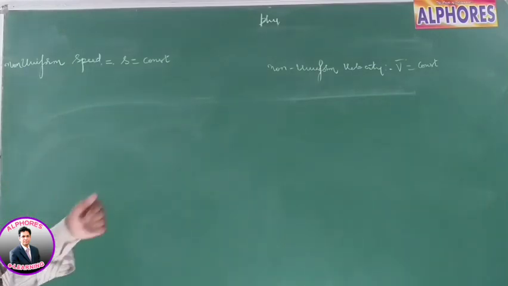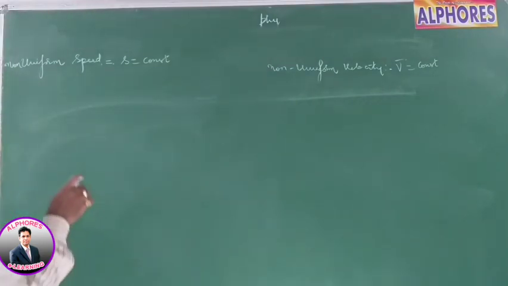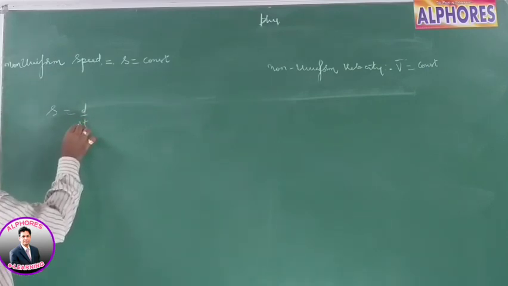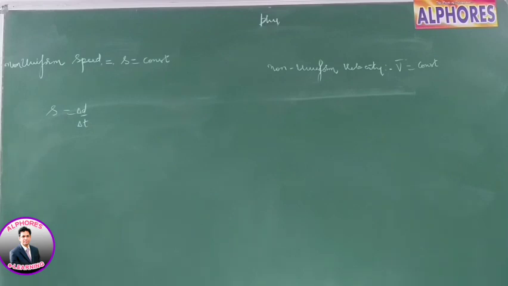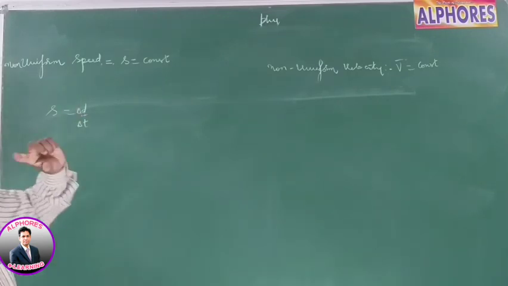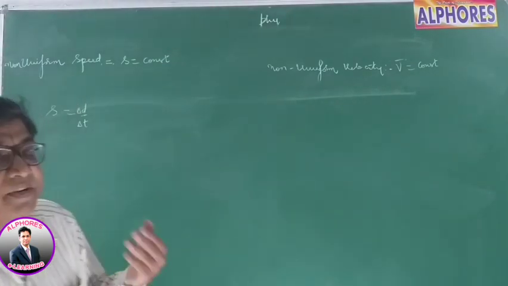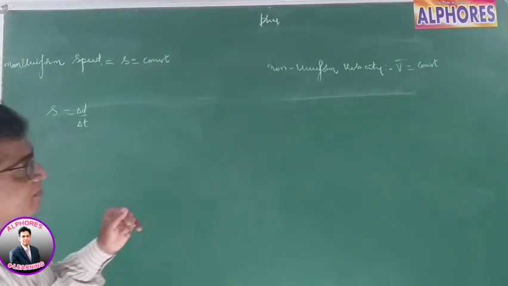If a body covers unequal distances, what do you mean, non-uniform? Speed is distance by time. If I take an interval of time delta t, in this interval of time the distance covered is delta s. For equal intervals of time, if the distances covered are unequal, then it is non-uniform speed. If it is equal, then it is uniform speed. For unequal, non-uniform speed; for equal, uniform speed.